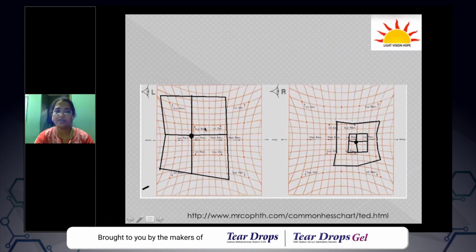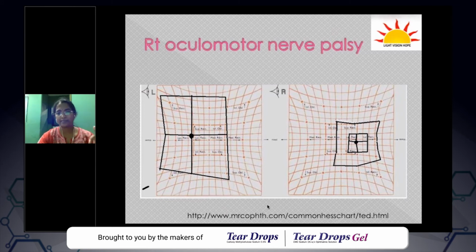And there are gross overactions in the left eye. So this is quite an easy catch. Come on, what is it? Where you have multiple palsies? The third nerve palsy. Very good. So this is the right oculomotor nerve palsy. So this is very simple this way, right? So you go by step, you can find out.